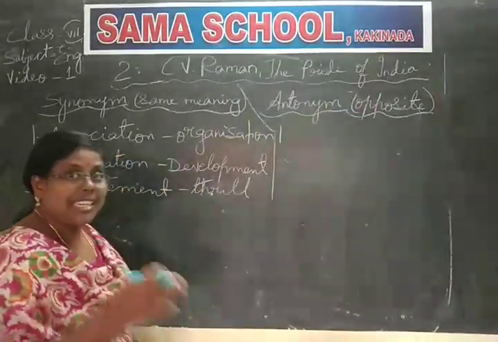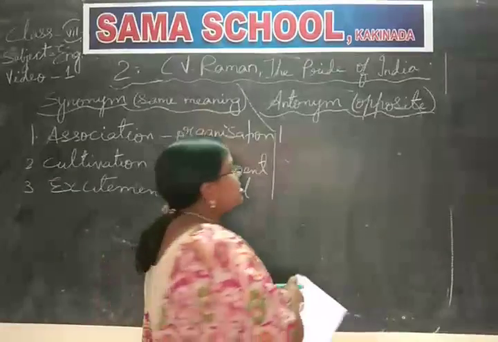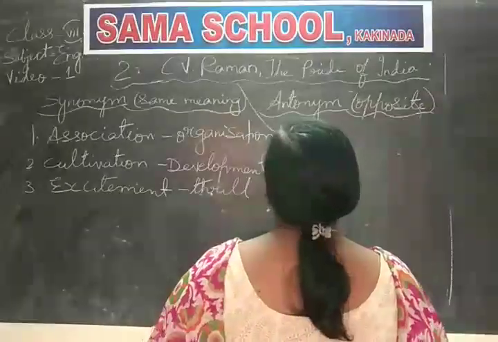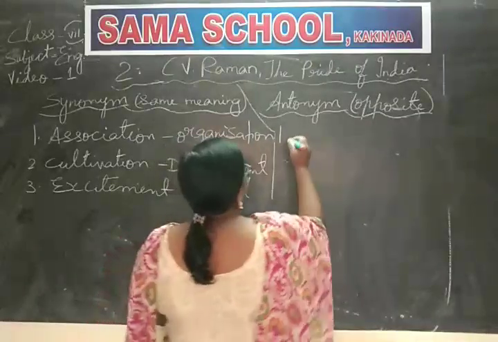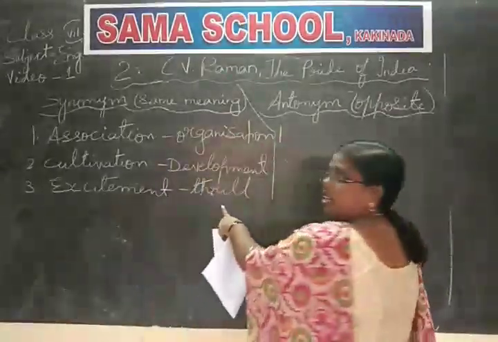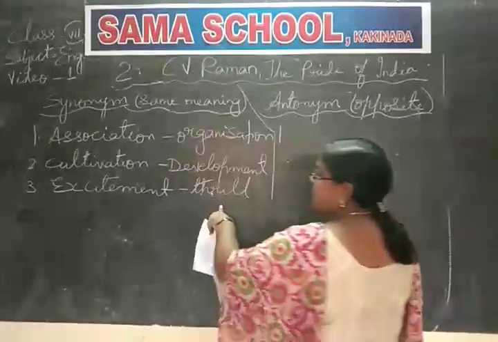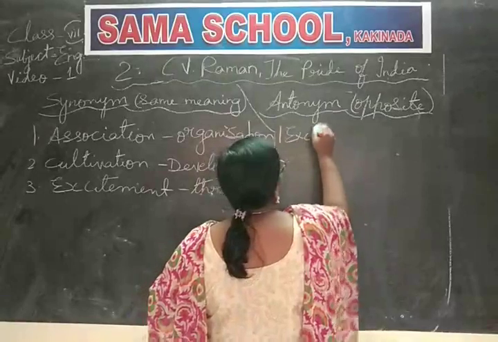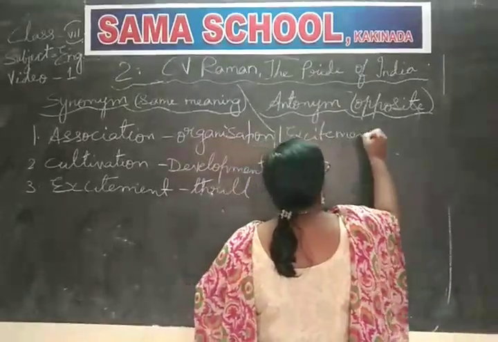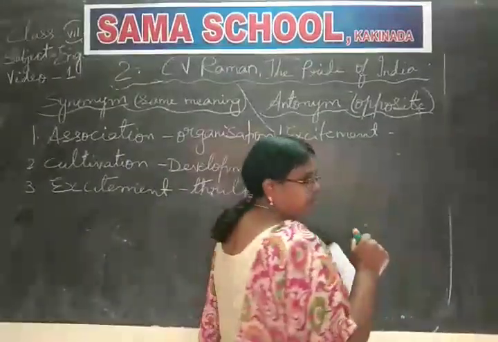Something excitement was going on there. No, something thrilling was going on there. Now about the antonyms. Antonyms means what? Opposite. Excitement, say, thrill, same meaning, right? Opposite of excitement: boredom.